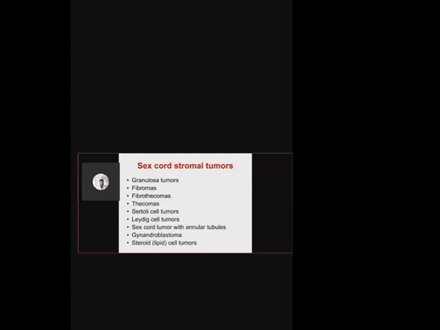Then you have other tumors like Sertoli cell tumors, Leydig cell tumors, sex cord tumor with annular tubules, gynandroblastoma, and steroid or lipid cell tumors. At least you should be familiar with 4 or 5 different types of tumor under these sex cord stromal tumors. Is that clear?